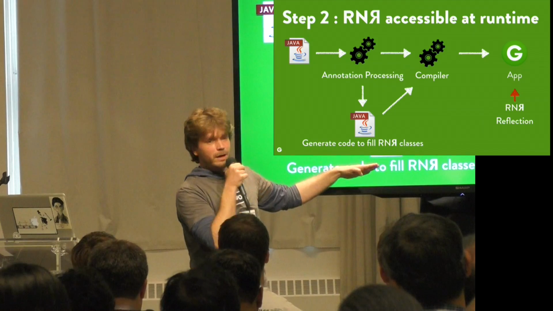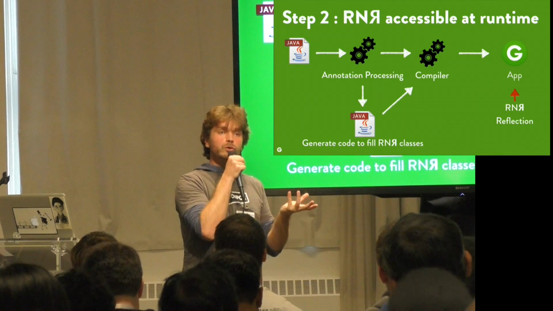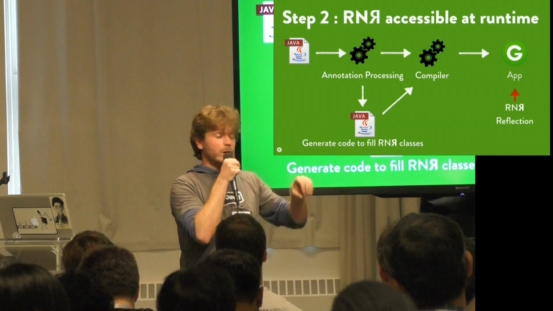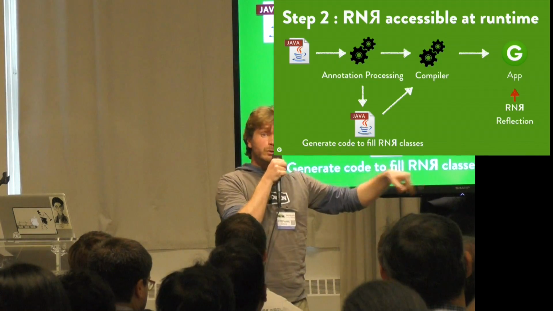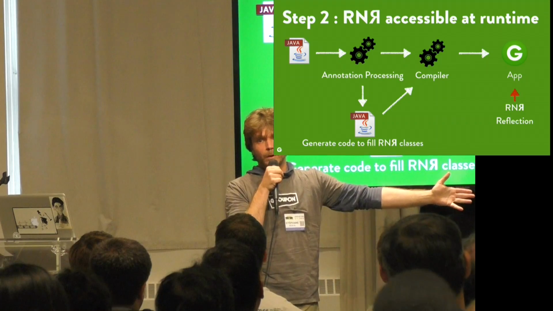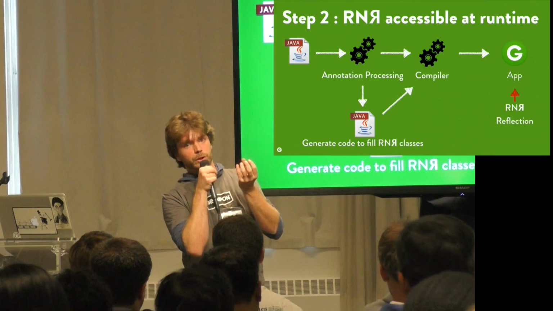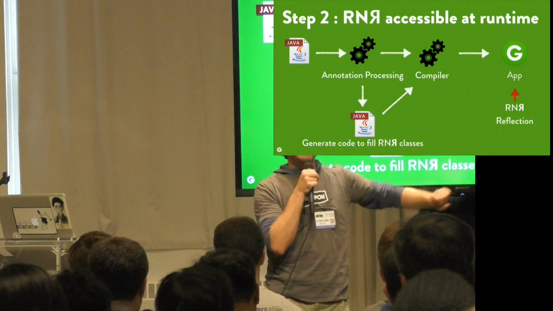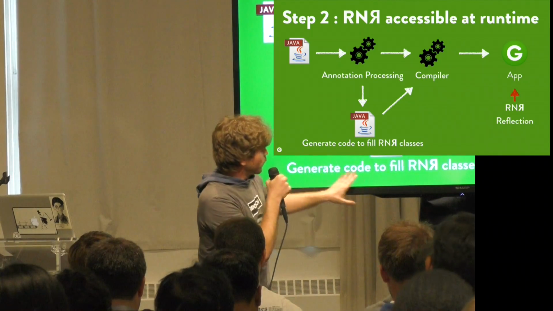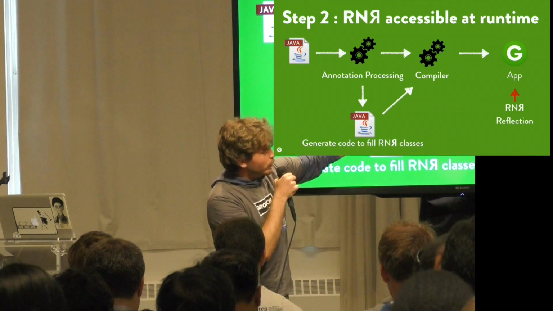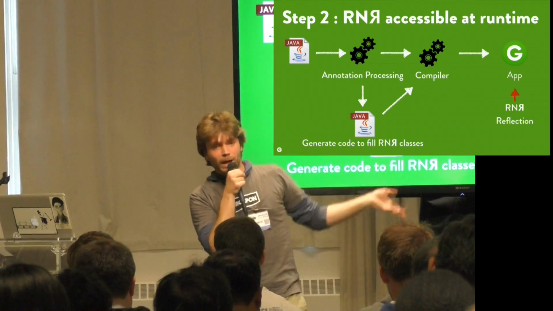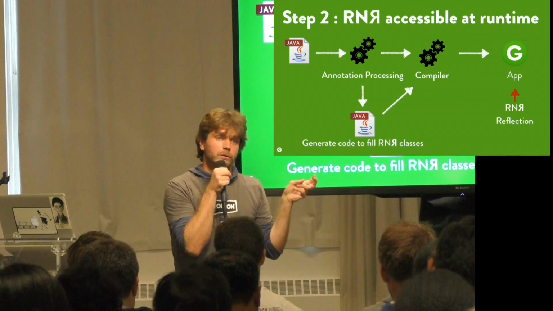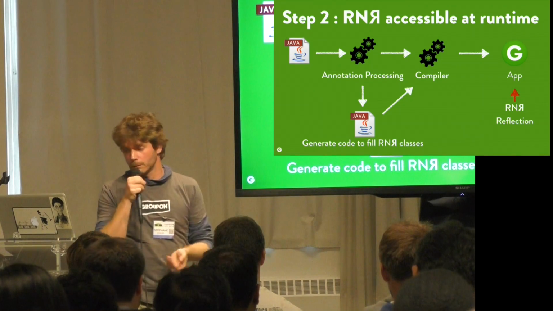So we fill the RNR classes on our own, so we have all those classes in memory, the whole description of the application, and we are also going to generate code to do the same thing at runtime. So all the information that we acquire during annotation processing is going to be accessible during runtime of the application. So we pass this code to the compiler, and now the application, when it's running, will be able to access the RNR reflection instead of true reflection.